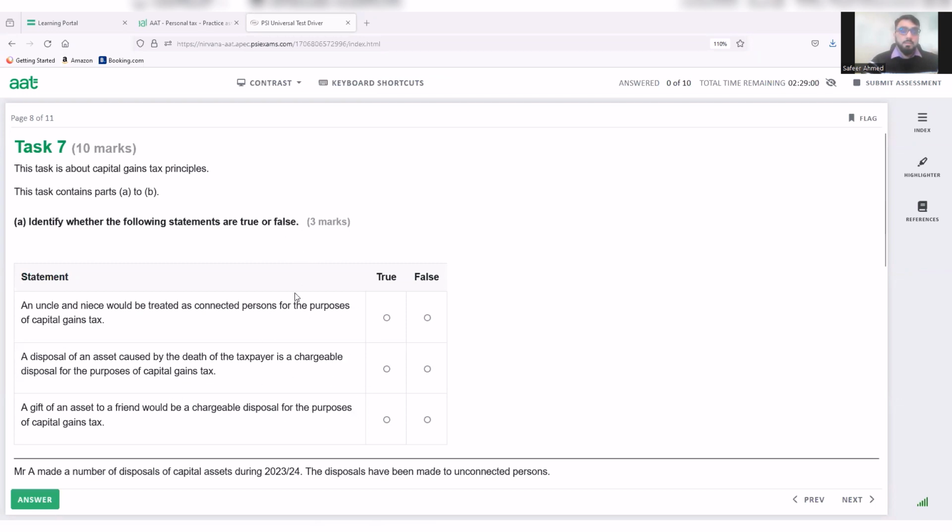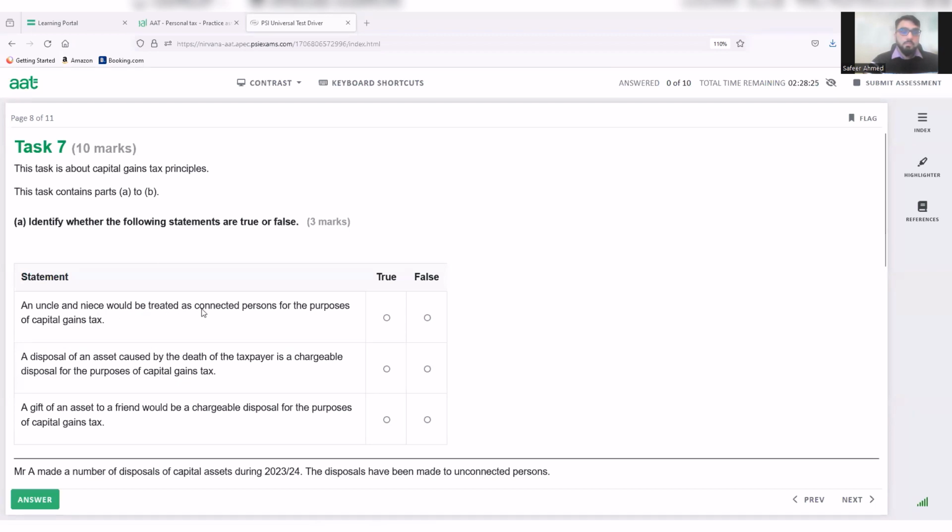So in this video, I will be walking through some tasks related to capital gains tax. This task I have chosen from AAT Practice Assessment 2, Level 4 Personal Taxation, based on, of course, Finance Act 2023. As you can see, this task has two parts, part A and B. The first one is: identify whether the following statements are true or false.